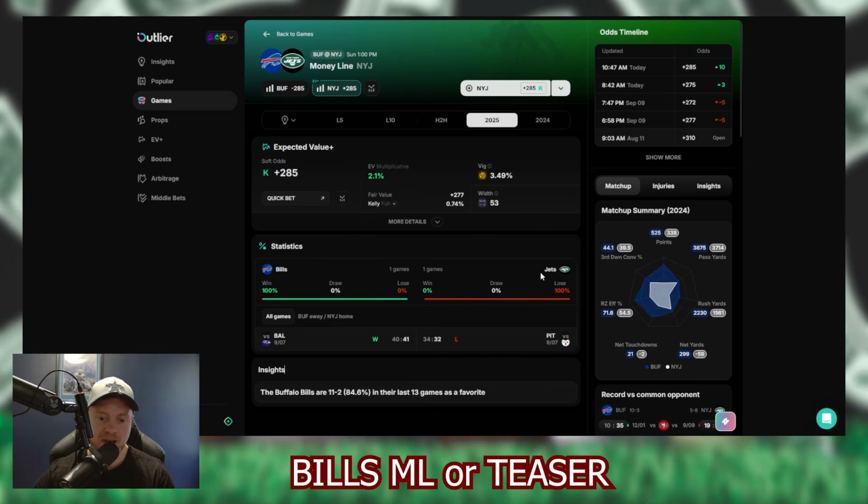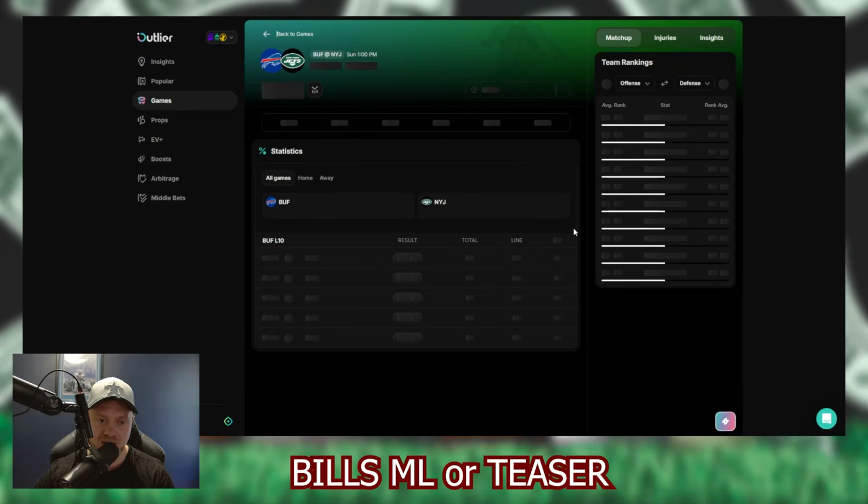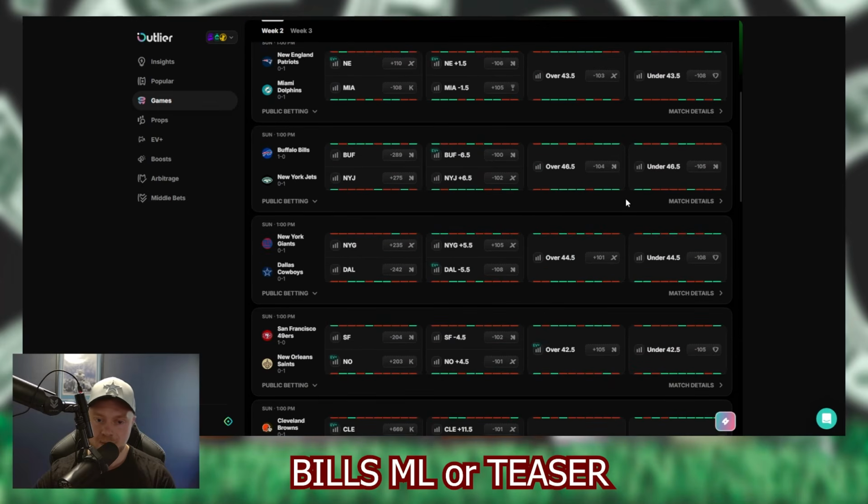Defensively, they struggled. I think the Jets are going to be able to move the ball pretty consistently versus Buffalo. I think Buffalo is going to move the ball pretty consistently versus the Jets. I could see this total going over 46.5. Whoa, I did not mean to click that. But I could see the total going over.